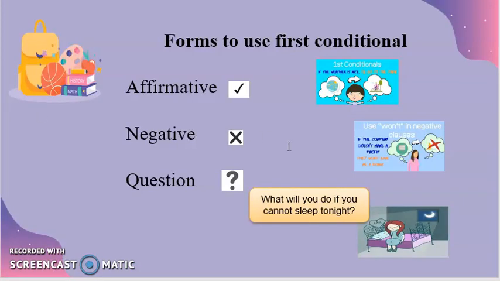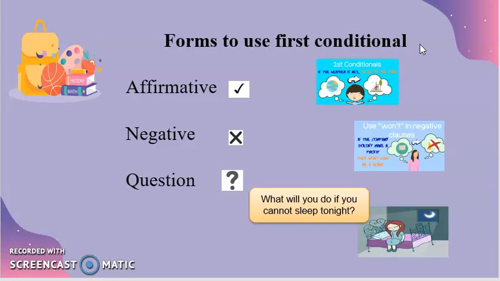Okay, if you see these pictures, forms to use first conditional. We have three different forms in order to use this interesting topic, to have a conversation, to communicate with my friends, to talk about my future plans.